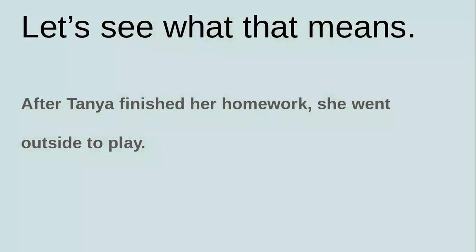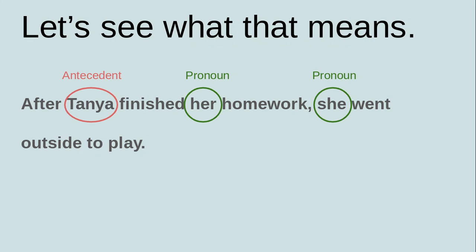So to figure out what the antecedent is, first we need to find the pronoun in the sentence. And we worked on pronouns last week. So I know the pronoun in this sentence is her and she. But what would be the antecedent? Well, the antecedent is what the pronoun is referring to. So is her referring to homework? No. Is her referring to finished? No. Her is talking about Tanya. So after Tanya finished her homework, you could replace the pronouns with Tanya. So after Tanya finished Tanya's homework, Tanya went outside to play. That's how you know what the antecedent is. So the antecedent in the sentence is Tanya.